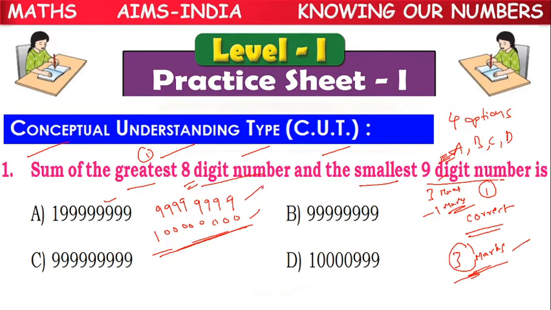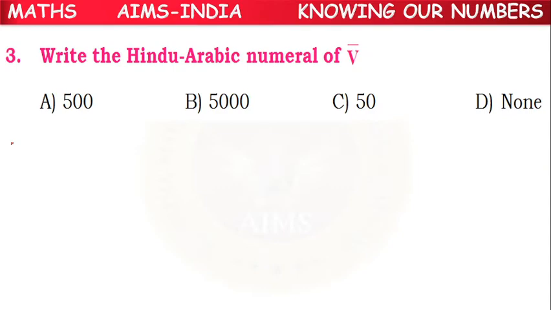But they are asking us to find their sum. 9 plus 0 gives 9, and the same for all eight digits. The difference is in the 9th digit, which will be 1. So the sum is 1 followed by eight 9s. So option A is the correct answer. If you choose option A, you will get 3 marks, children. Okay, option A is the correct answer. So next.